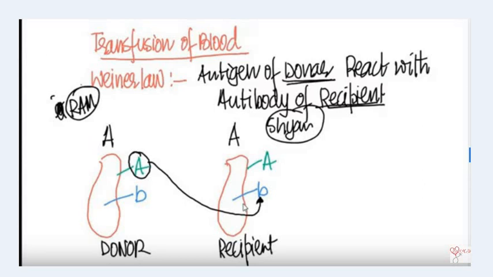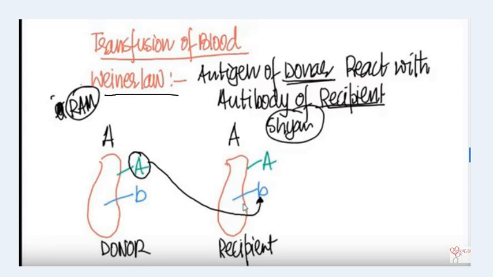For this, a scientist named Wiener proposed a law. What does this law suggest? This law states that antigen of the donor reacts with antibody of the recipient.